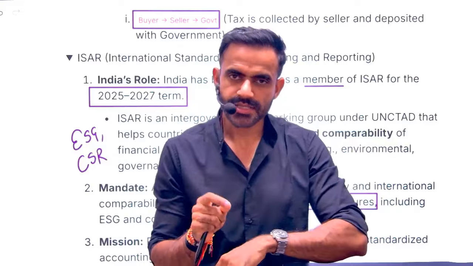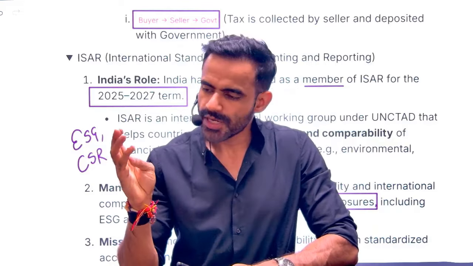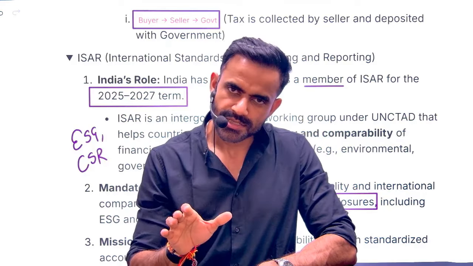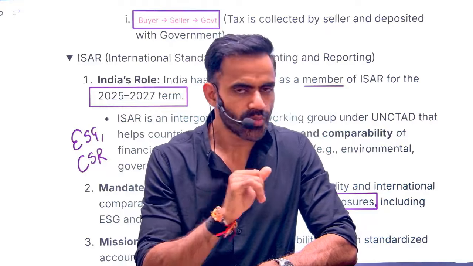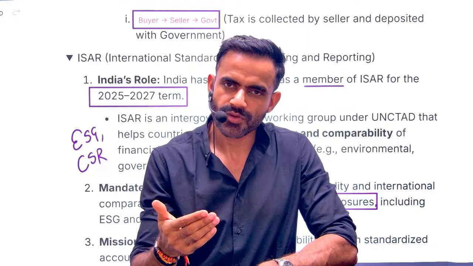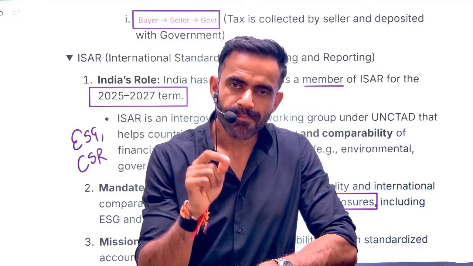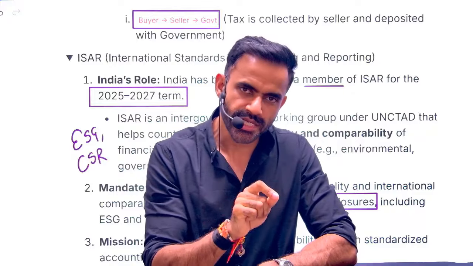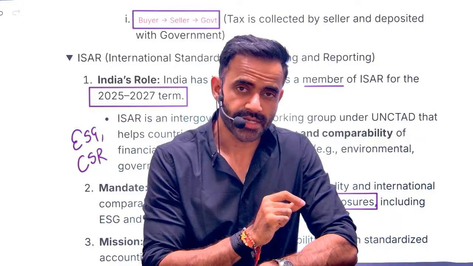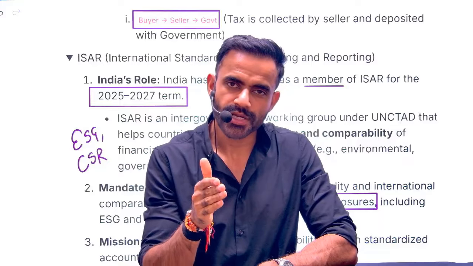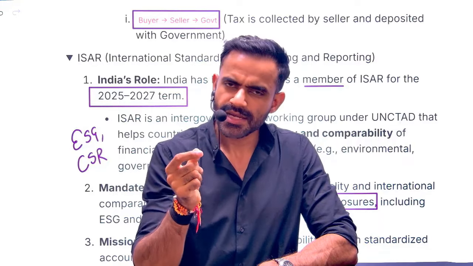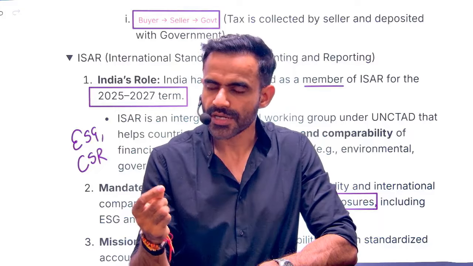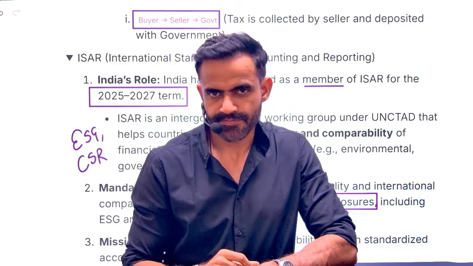Second thing is CSR. What is CSR? Corporate social responsibility. In a very simple sense, yes, businesses need to have focus on profit. That's okay. They are profit oriented. That's why they are set up. But they also have certain responsibilities or obligations towards the society, and that is referred to as corporate social responsibility. In a very simple sense, they are going to use a part of their profit to do something social.